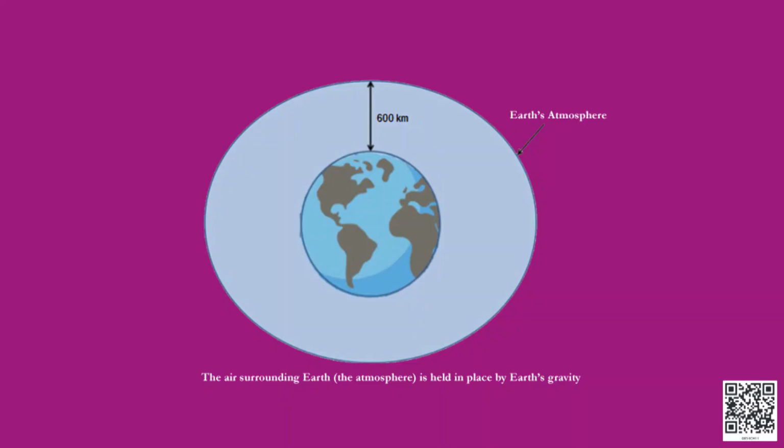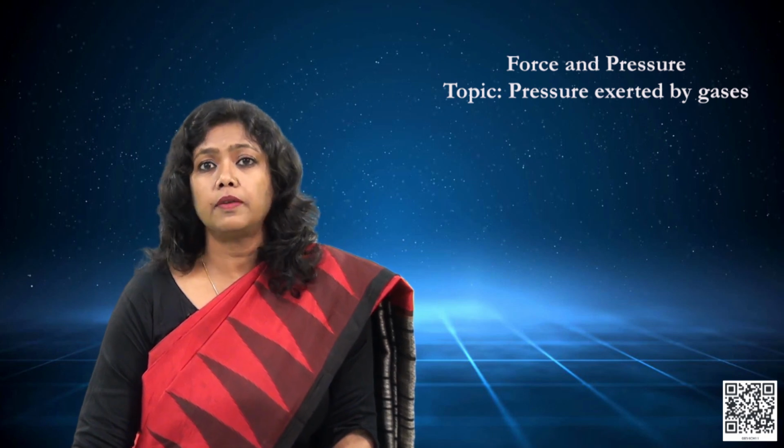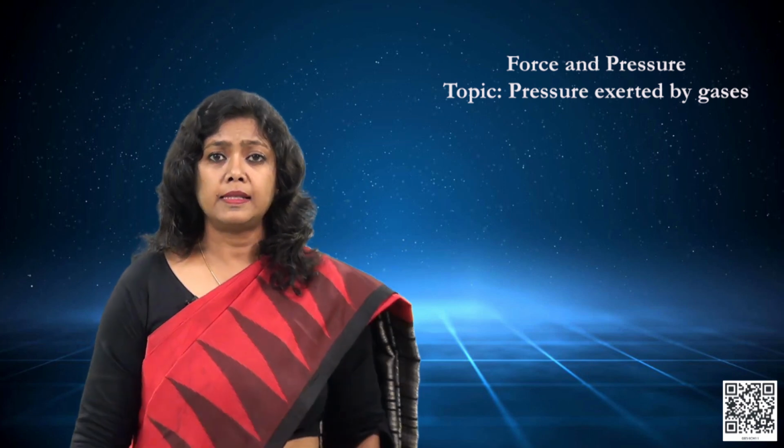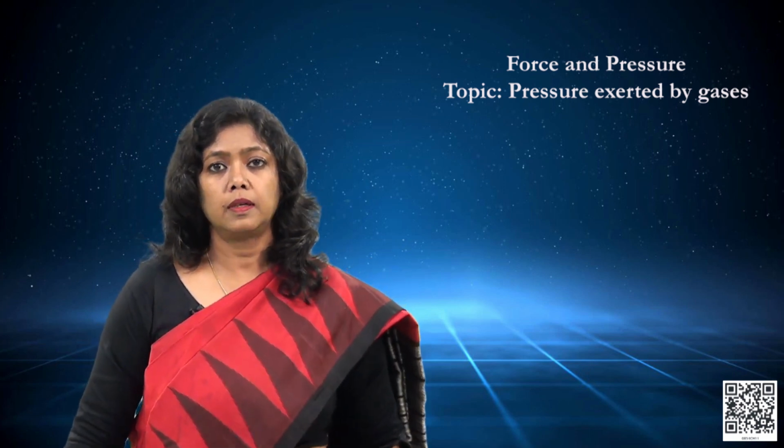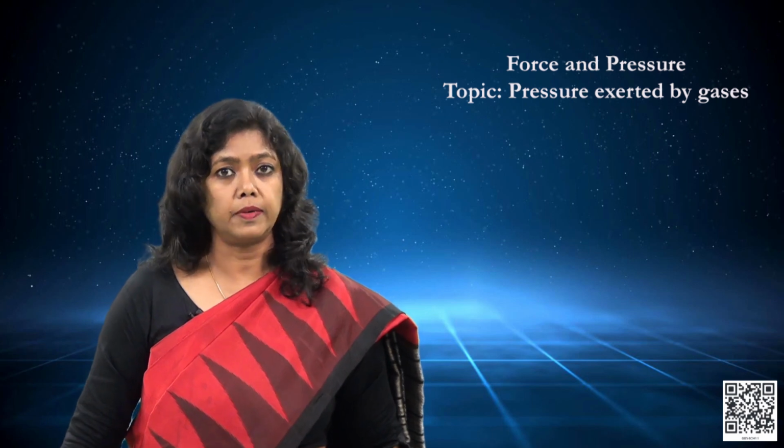And you all know this layer of air which envelops the earth is called, yes, very right, the atmosphere of earth. So, this atmospheric air must be exerting pressure on all of us, right? It does exert pressure on each and every object which is there on earth, and this pressure is called atmospheric pressure.